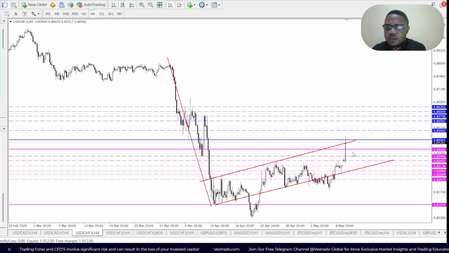support levels. So if it breaks below the psychological level of 0.8400 on the downside, my next target level will be 8364, below that 8340, below that 8313, and perhaps 8286. I'm very skeptical as to whether price could go below the bearish flag at this point. Maybe if comments from the Swiss National Bank come into play that they are willing to do anything, like they said initially, they're willing to do anything to defend the Swiss, that can make this guy go strongly bearish. So be on the lookout for that.